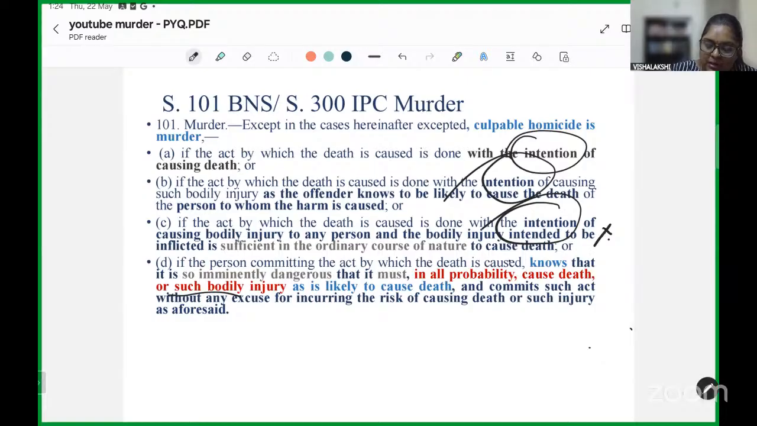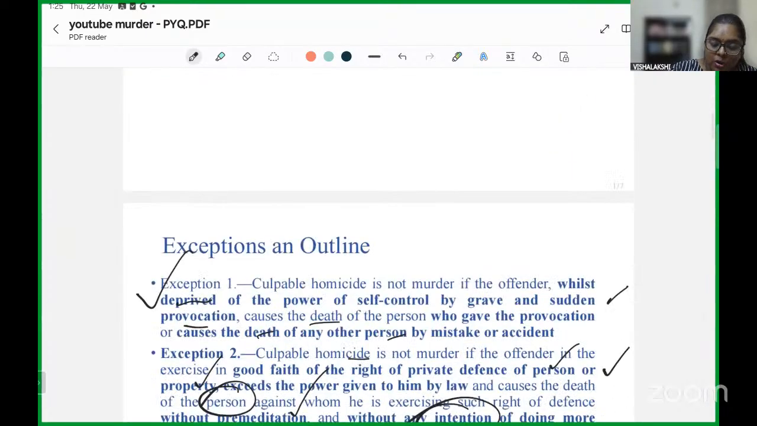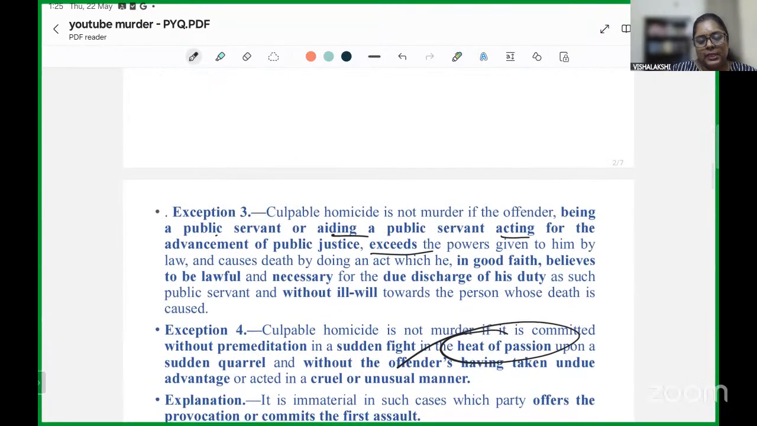No. But did he, or can we say that in such circumstance, when you burn a house, did you know that you were doing an act which is so imminently dangerous, because a house is a place where a person may be living, a person can be present, right? And you know that this could be a situation where the death of an individual can take place in all probability, right?